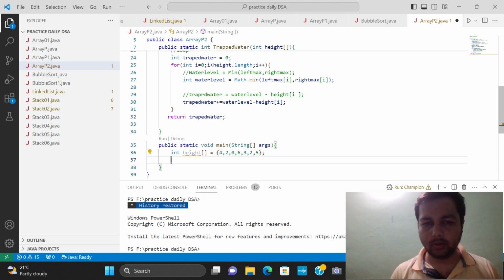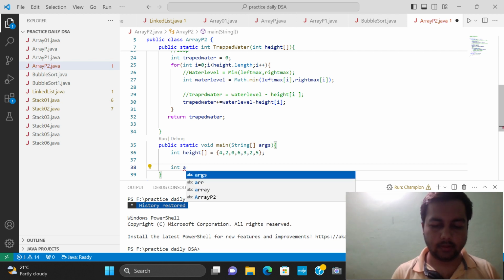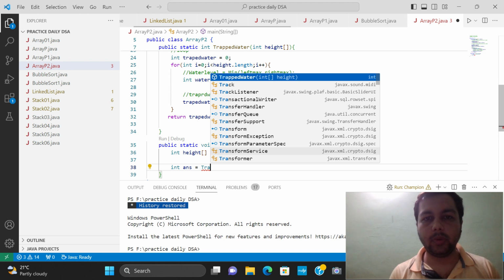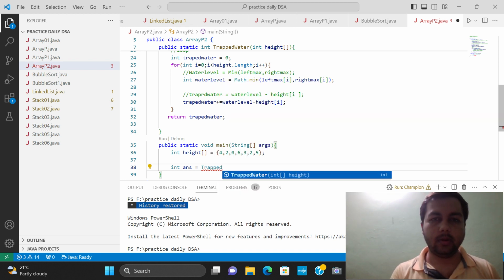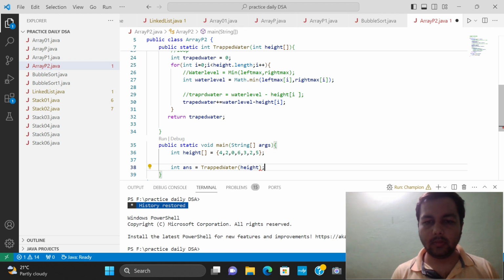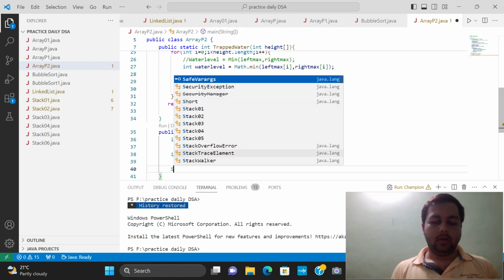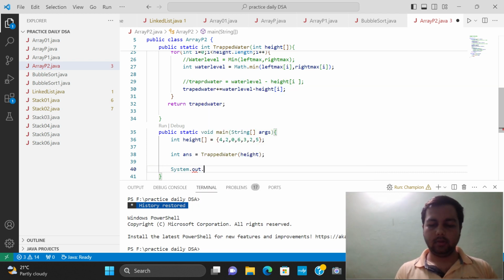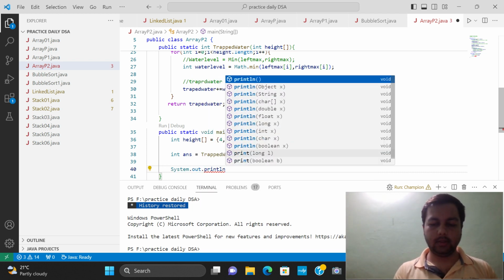We are going to store int answer is equal to trapped water of height. The answer of this question is 11. We have already seen the answer earlier.